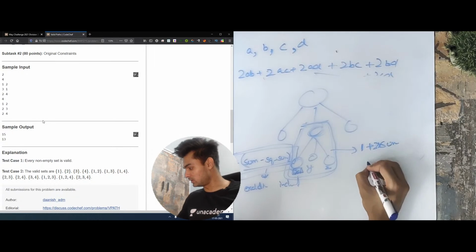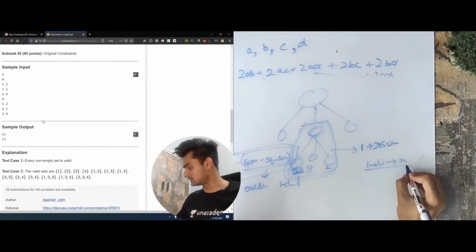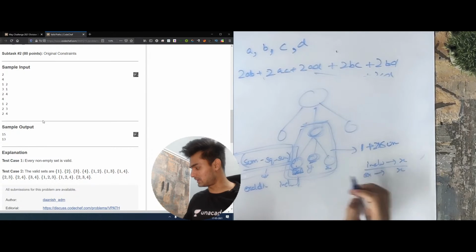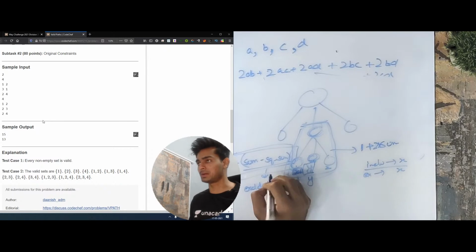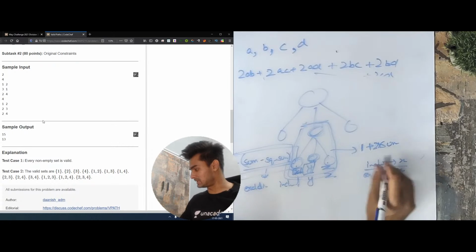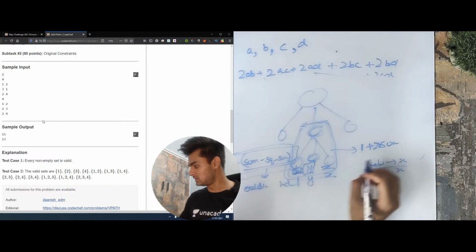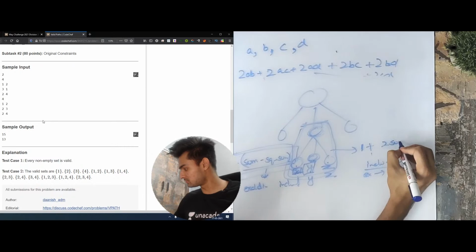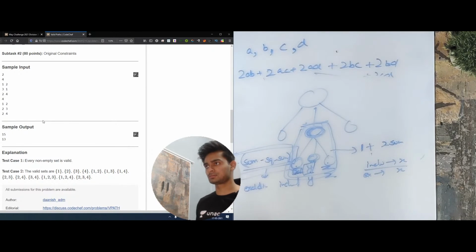Including 1 with these values will give me an x, excluding these will also give me an x. Then I can have some simple paths from this y: if I include myself, I will have y paths, and if I exclude myself, I will again have y paths. For this also I have z paths, and when I include myself, I have z paths. So this will be 2 times x plus 2 times y plus 2 times z. So in total, we will return 1 plus 2 times sum. These are the total number of paths that this node will be able to make.